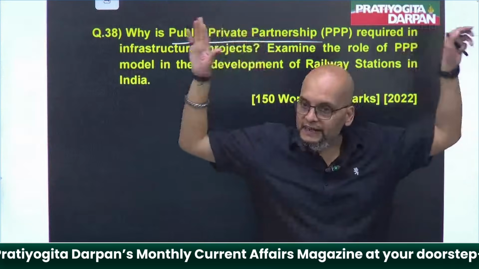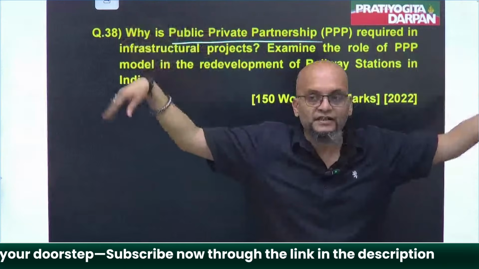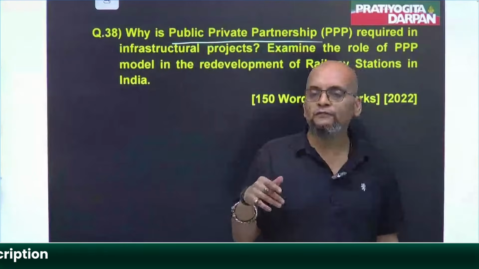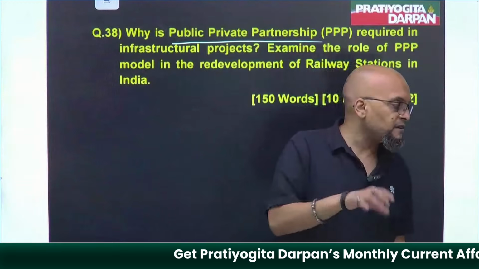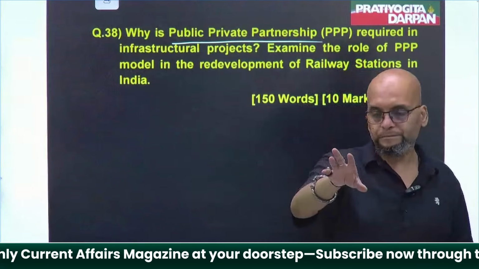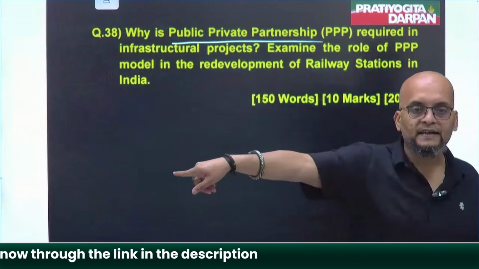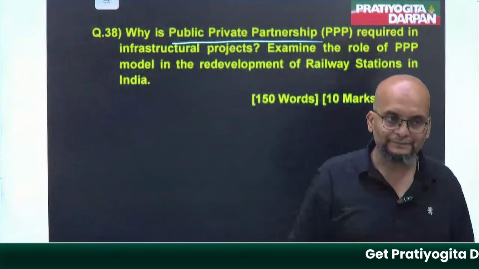And once the road gets developed, once the bridge gets developed, once the railway station gets developed, the government will give him the collection authority for 3 years, 5 years, 10 years, whatever. For example, if someone developed the road, the government will give him a contract for 5 years, that for 5 years you will collect toll tax from this road. This will suffice for your investment and your profit.